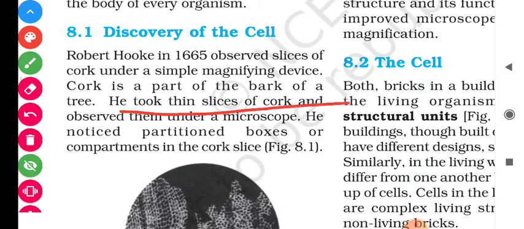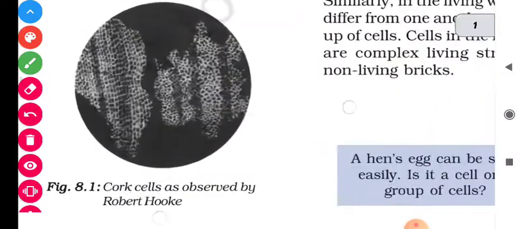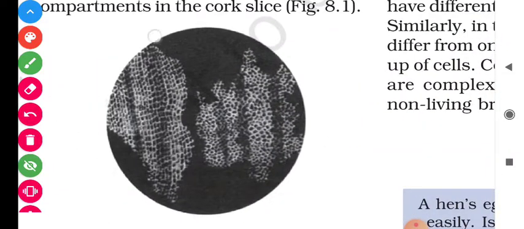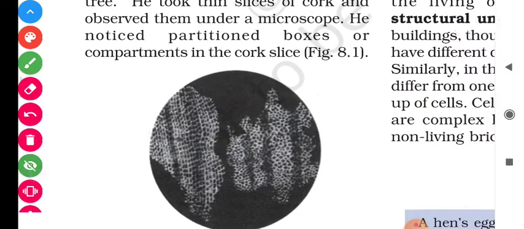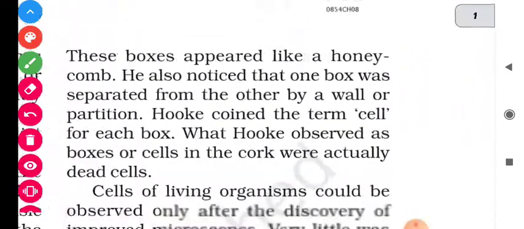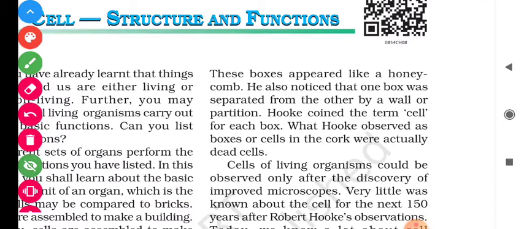He took thin slices of cork and observed them under a microscope. He noticed partitions, boxes, or compartments in the cork slice. So, this is what Robert Hooke observed in 1665. He noticed that partition boxes or compartments are there in the cork slices. What is that? These boxes appeared like a honeycomb. He also noticed that one box was separated from the other by a wall or partition. Hooke coined the term cell for each box.